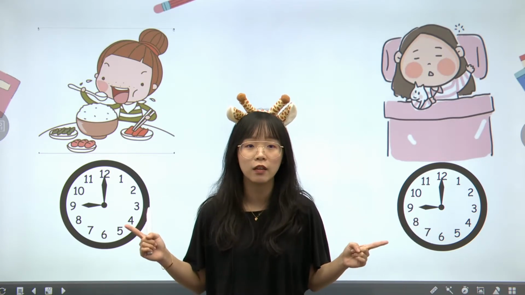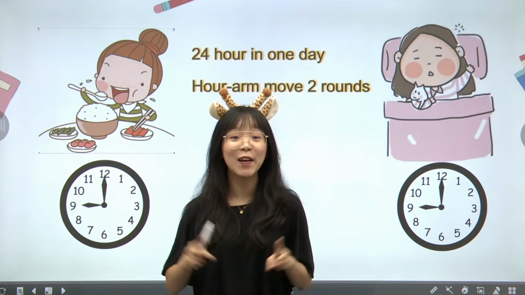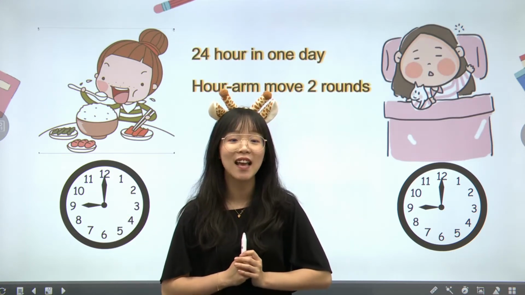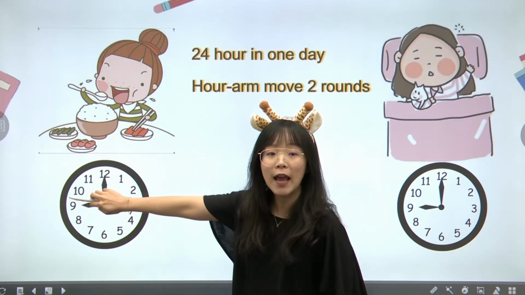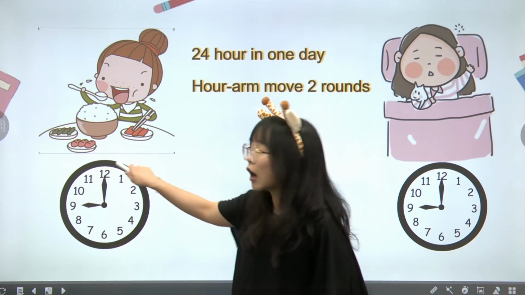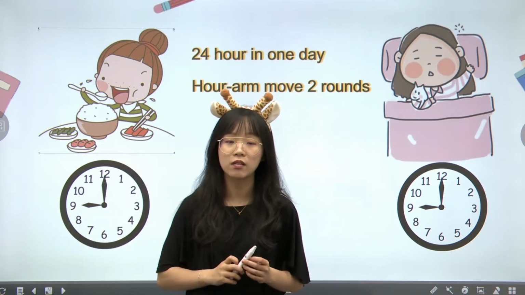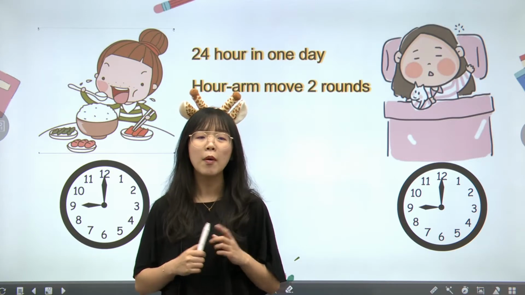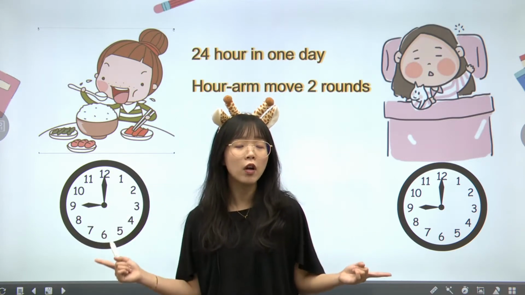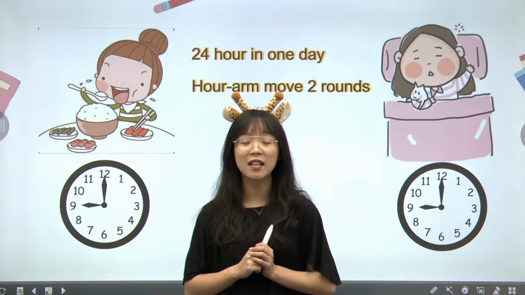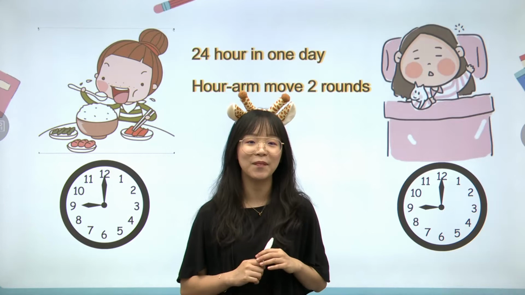What happened? Oh, so in one day, we have 24 hours. And that means my hour arm is moving around the clock twice. It's going around it twice. But why sometimes do I only see 12 at 24? That is because we have a 12-hour system and a 24-hour system.